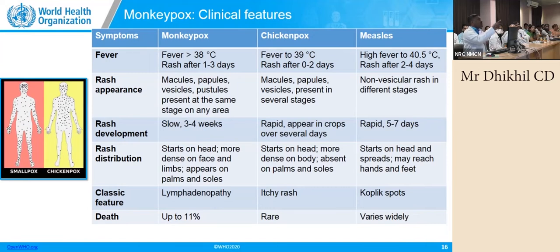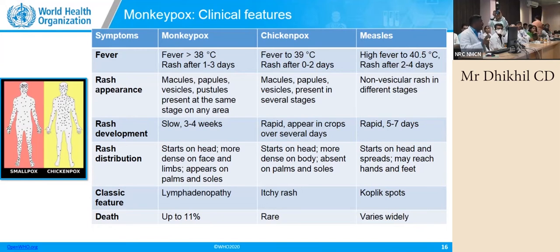This will follow a similar pattern. And once the patient is in one form of this rash, the entire body will have only that kind of rash. Not unlike chickenpox, where you can find one macule in one part of the body and a papule in another part of the body.